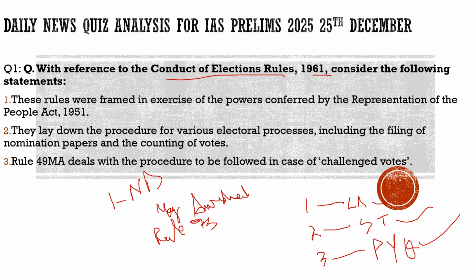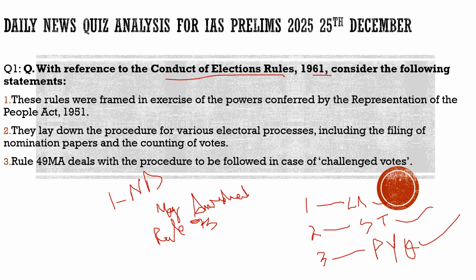When that particular person went to the Election Commission, he was denied access to the CCTV footage. With respect to this, he went to the Punjab and Haryana High Court, and the High Court directed the Election Commission to give access to the CCTV footage to that person.